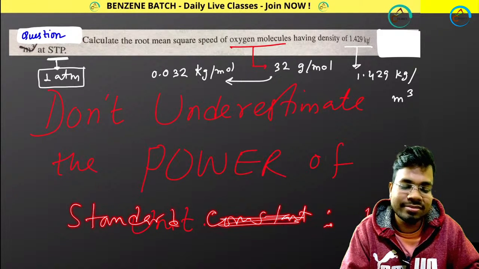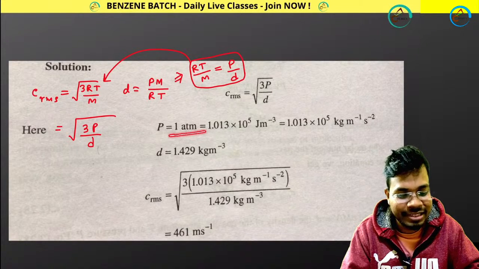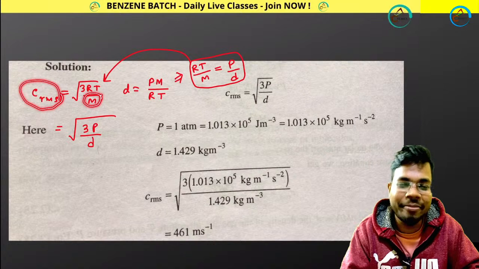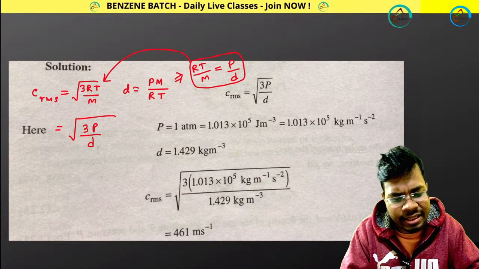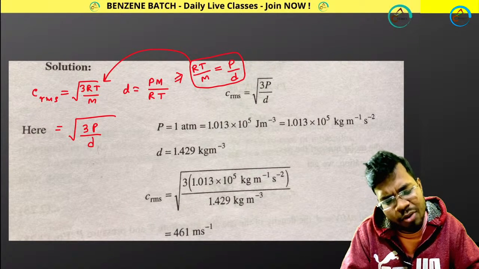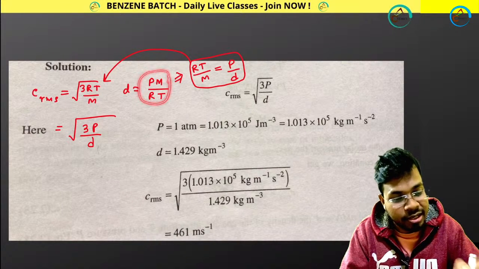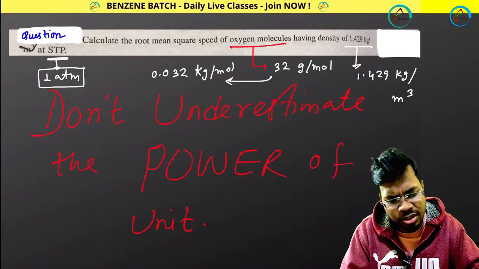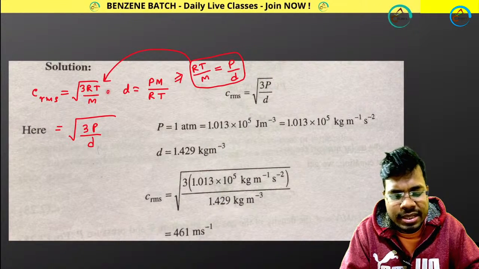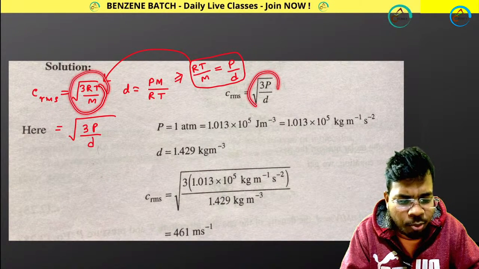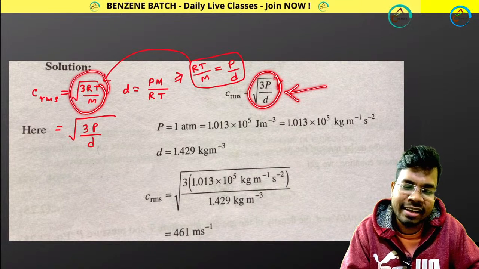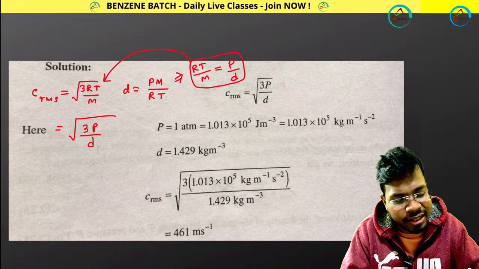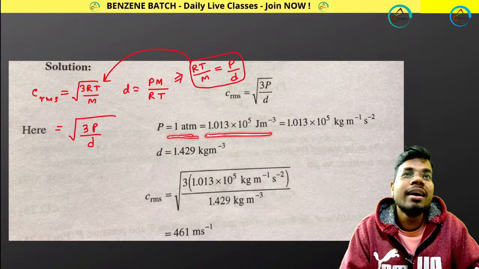So you don't need to know the value of M for this gas to calculate CRMS, because density is given, and in the term of density you are already incorporating your P. You can think, where is my molar mass going? Actually molar mass you don't need to consider, because all other things are already incorporated in this term. So at STP, that means 1 atm. So you are converting this 1 atm to this.